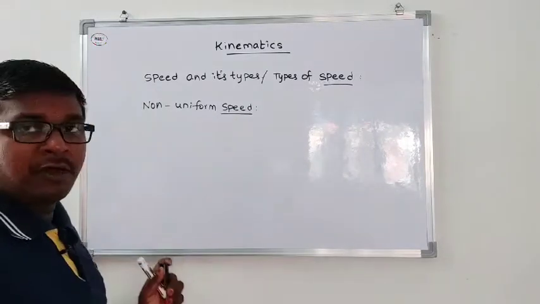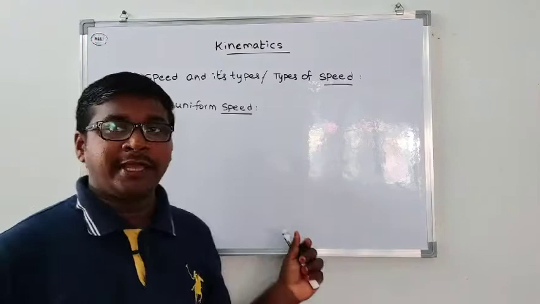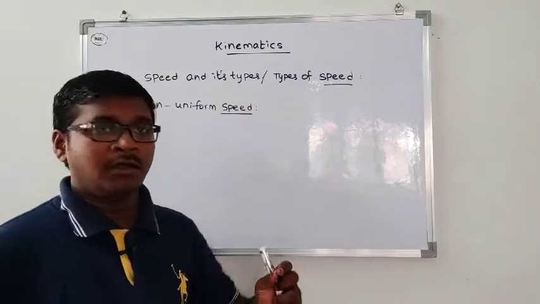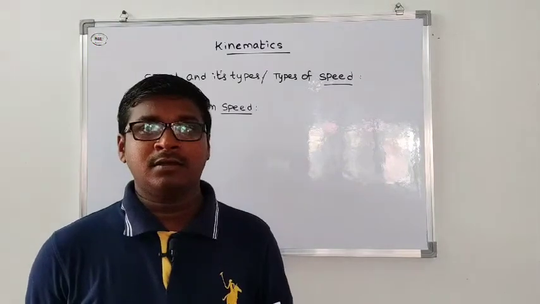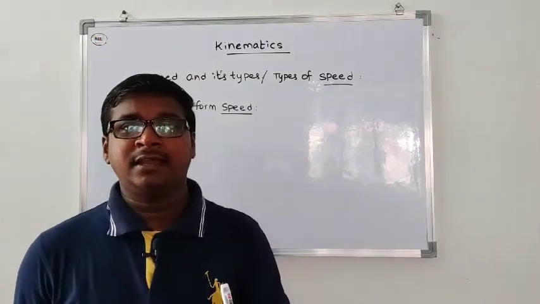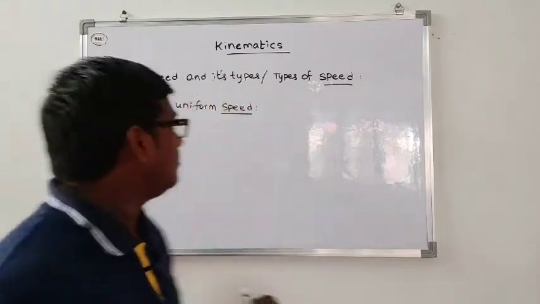Non-uniform speed is when a body is moving with equal distance in unequal time interval, or unequal distance in equal time interval.